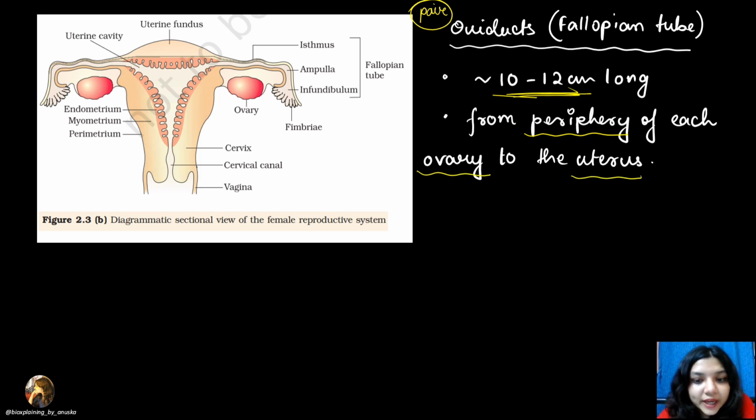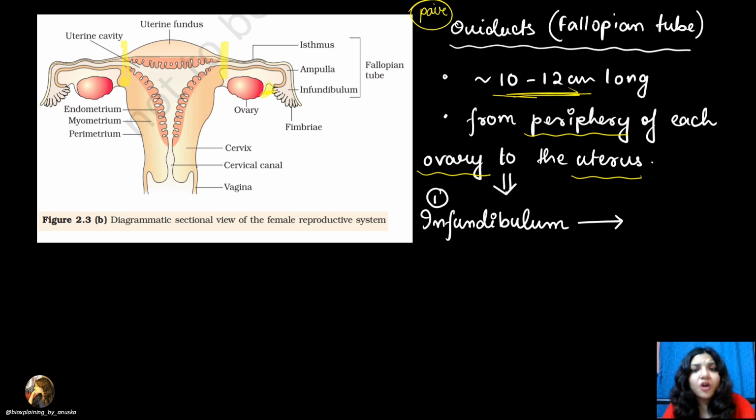If you look carefully at the diagram, you will see that the ovary is here, and from the periphery, the outer part of the ovary, it is starting and going till the uterus. So this entire region, from the periphery of the ovary to the uterus, is the oviduct, which is also known as the fallopian tube.